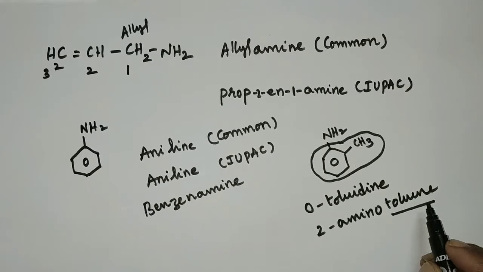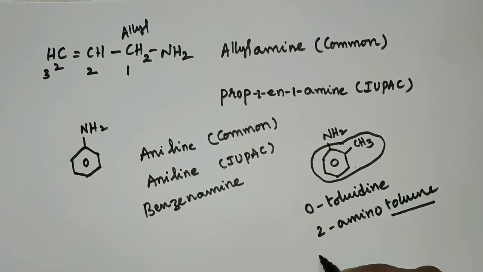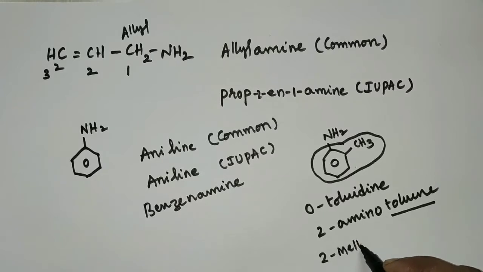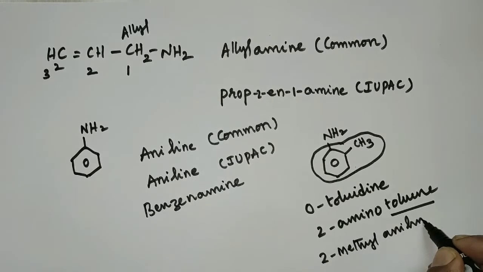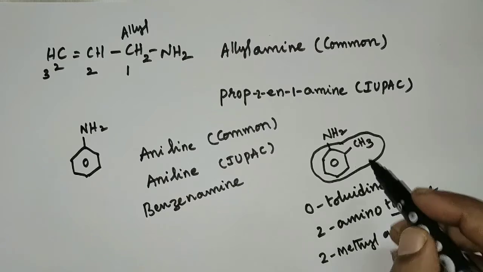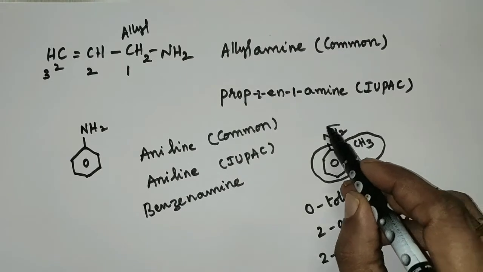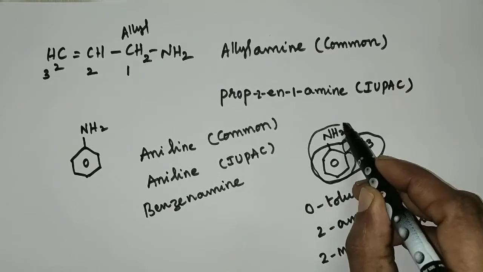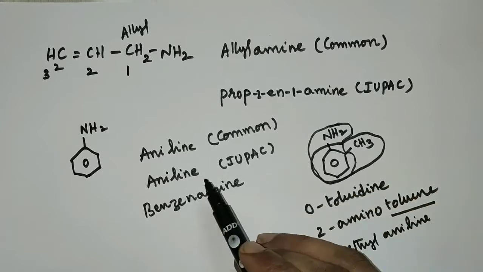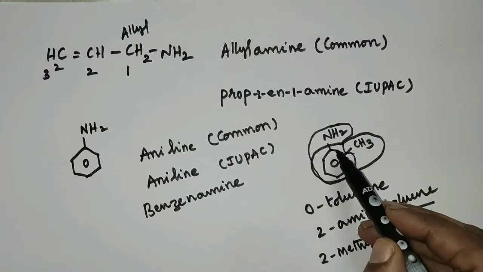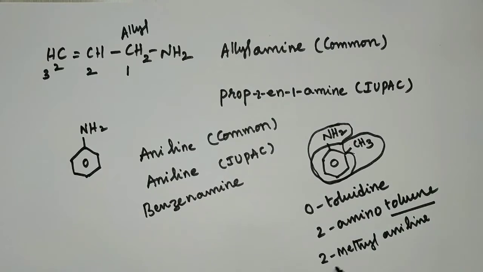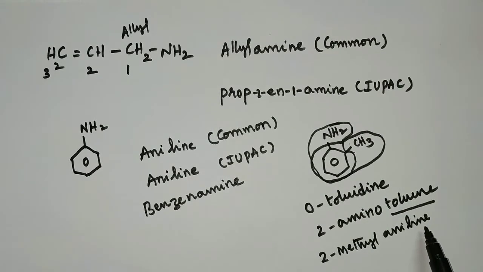Even you can give the IUPAC name as 2-methylaniline. Both the names are correct because if the NH2 group is bonded to benzene, it has a base name of aniline, and now the methyl group can be considered as a substituent at the second carbon. So even 2-methylaniline is the correct IUPAC name for this compound. One more example.